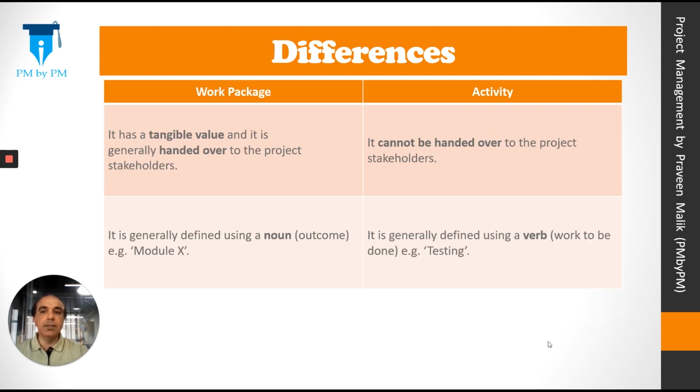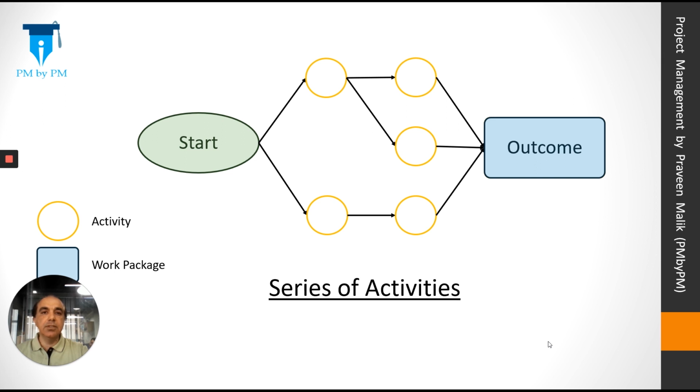A work package has a tangible value and it is generally handed over to the project stakeholders. An activity cannot be handed over to the project stakeholders. A work package is generally defined using a noun. For example, Module X. An activity is generally defined using a verb. For example, testing. Let's look at these differences with the help of a diagram.